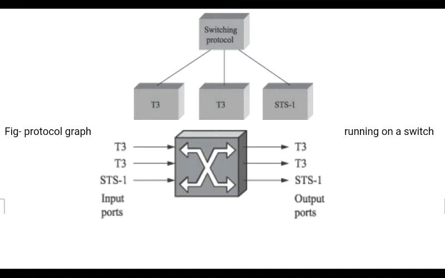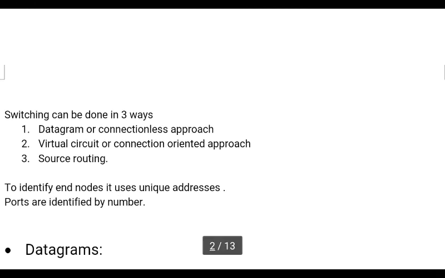As I already explained, based on the information present in the packet header, the switch decides on which outgoing line the packet has to be transported. Now here we are going to study three different methods.